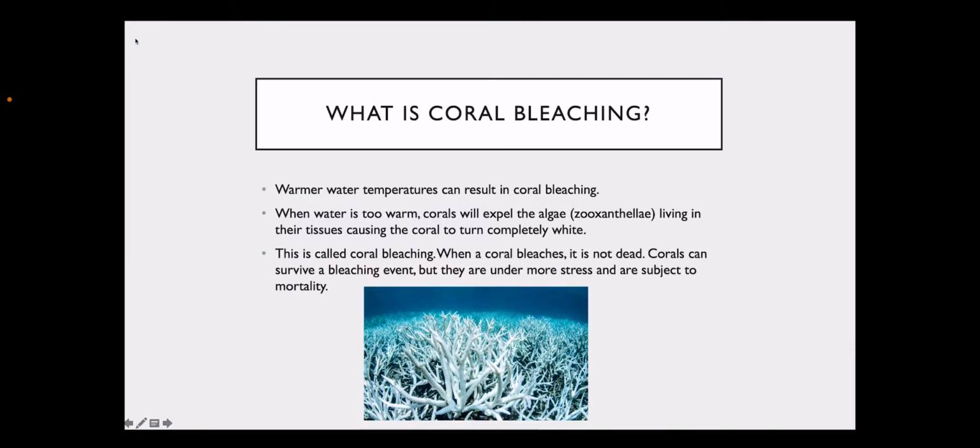What is coral bleaching? Warmer water temperatures can result in coral bleaching. When water is too warm, corals will expel the algae living in their tissues, causing the coral to turn completely white. This is called coral bleaching. When a coral bleaches, it is not dead. Corals can survive a bleaching event, but they are under more stress and are subject to mortality.